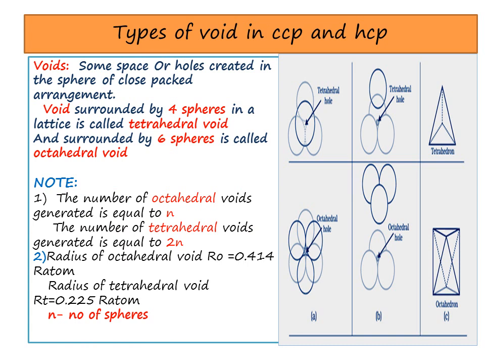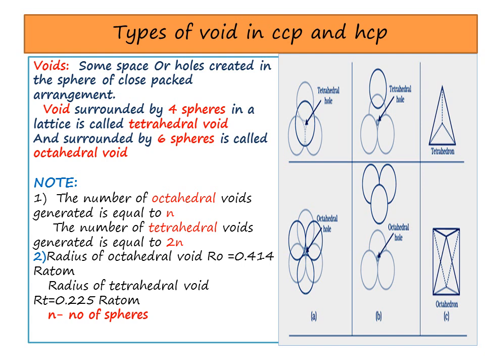What are voids? What are the types of voids in CCP and HCP lattice? Voids are nothing but some space or holes created in the close packed arrangement of spheres. A void surrounded by 4 spheres in a lattice is called a tetrahedral void. You can see picture 1. 4 atoms are surrounding a hole, that's called a tetrahedral void, and in the second picture, given below, 6 atoms are connected, and within them there is a hole. We call it an octahedral void.